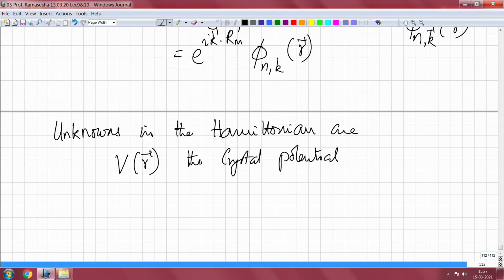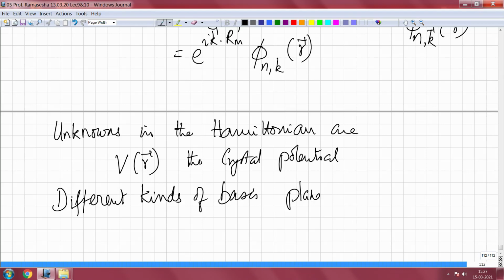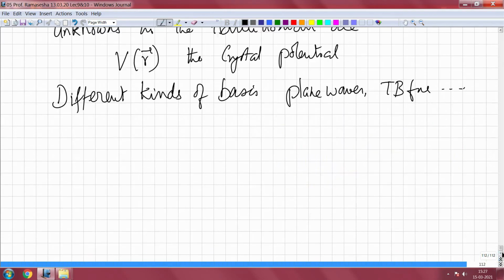Depending upon the kind of approximations you do for V of r, you can have different kinds of methods, and we also have bases. So, we can have different kinds of bases: plane waves, tight binding functions, etc., etc. I will come to other kinds of bases a little later.